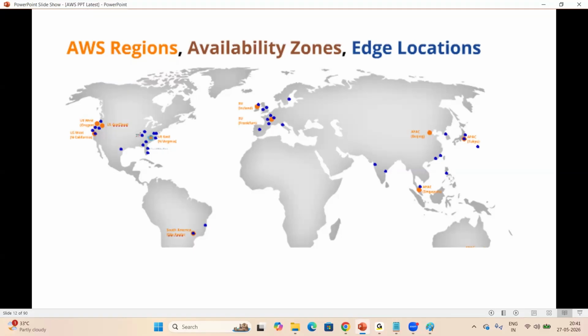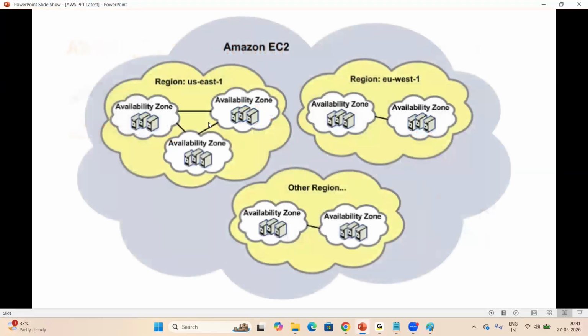We'll work on all these regions, availability zones, and edge locations practically. Okay. Every region is having at least 2 or 3 zones. Look at here. These are the availability zones for high availability. While working on VPC, we'll go into a very deep dive. Practically, we can work on these regions, zones, and edge locations while working on the VPC networking part.